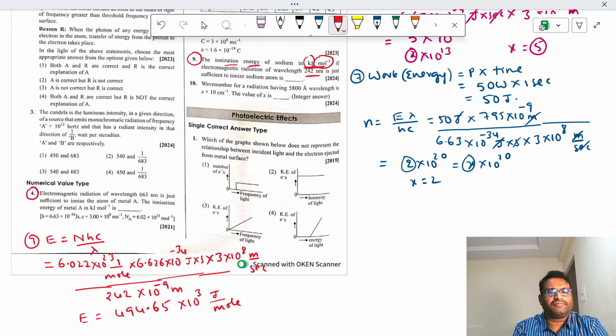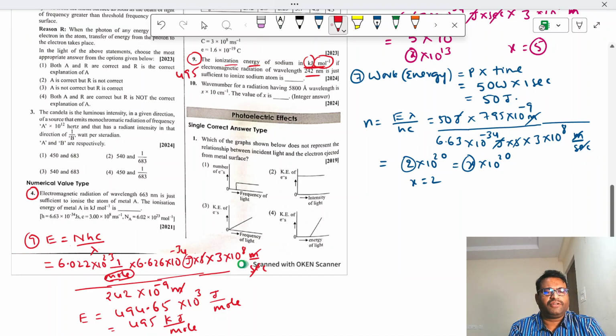Second and meter cancel, joule and mole remain. So it is approximately 495 kilojoule per mole. The answer will be 495.